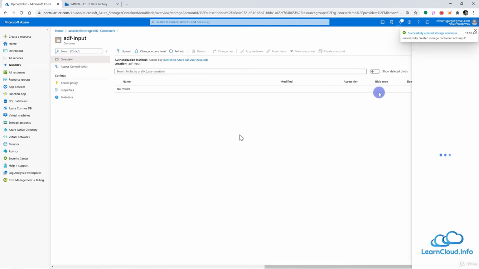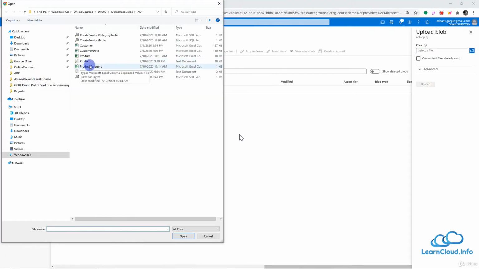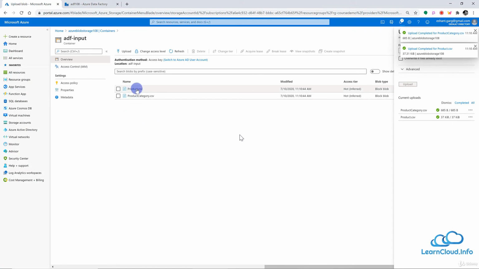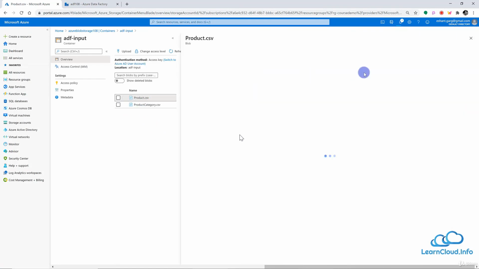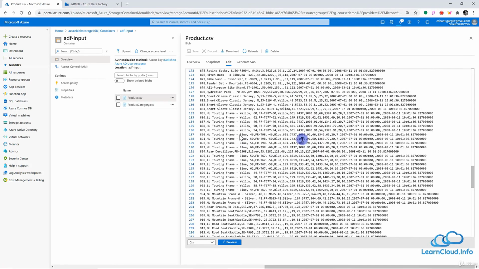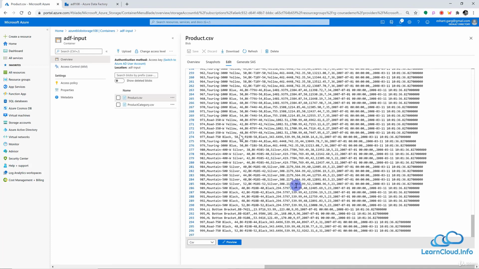This is our input folder for Azure Data Factory, and here I want to upload a few files. So I will select the files, and I have two files here. One is product and the other is product category, and I will provide these files in the demo resource lesson folder. You can find them. Let me upload these files here. Let me show you the product file once again. If you look at this file, we have data related to product ID, name, product number, and all that, and we have one column here, product category ID. You can see that this is a comma separated file, and it has around 296 rows.